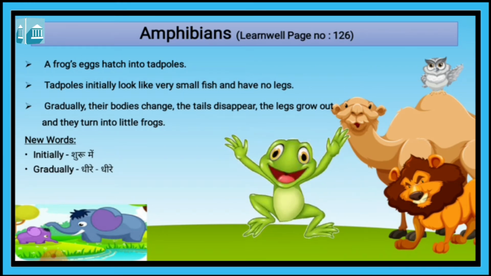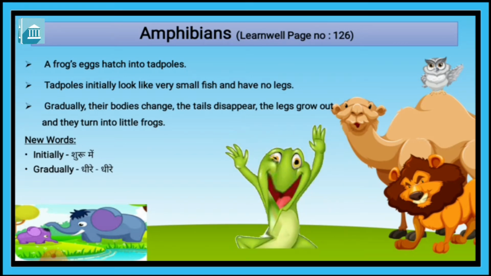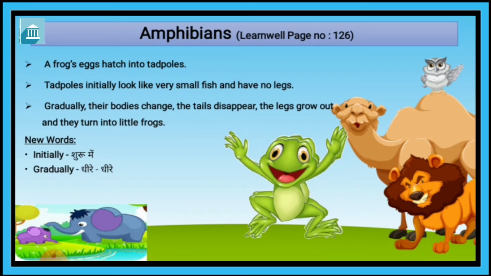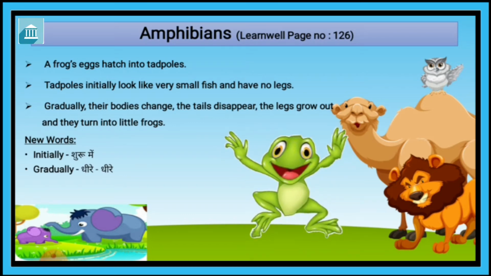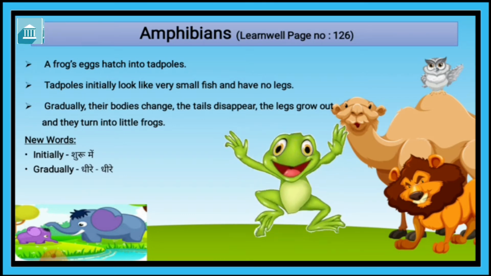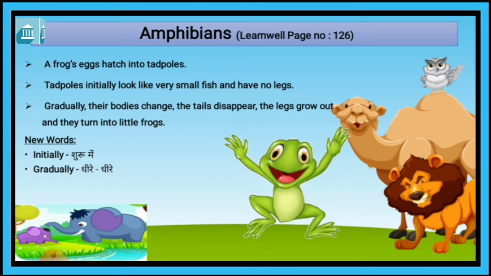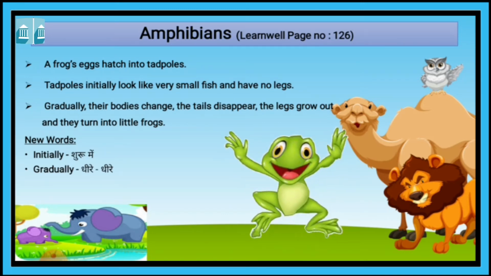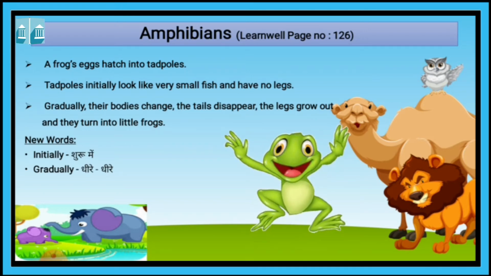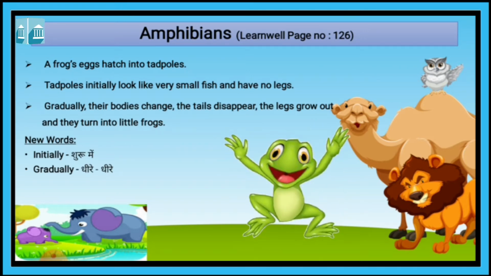Once again, a frog's eggs hatch into what? Tadpoles. Now tadpoles essentially look like what? Very small fish and have no legs. Gradually, their bodies change.